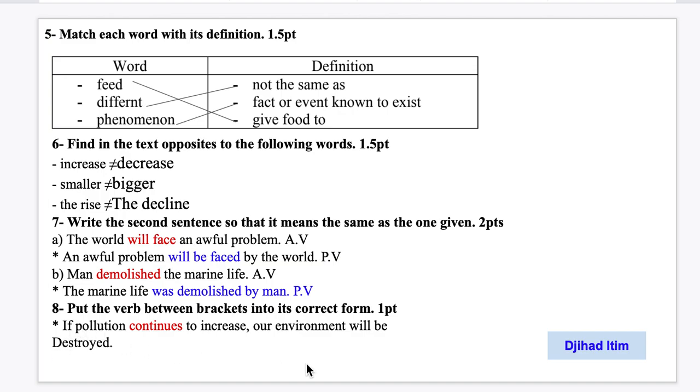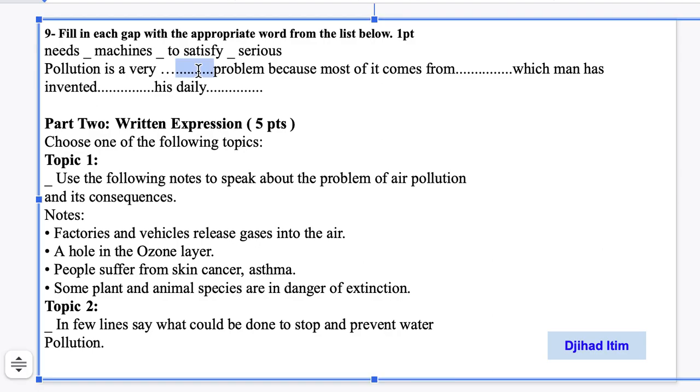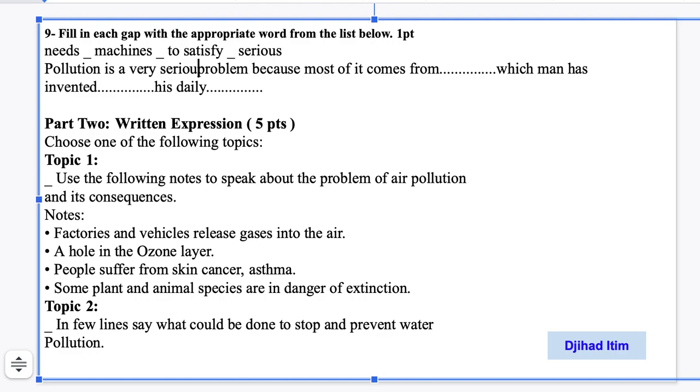Okay, well, we move to the next one. Next question, 9. Fill in each gap with the appropriate word from the list below. Okay, we have needs, machines, satisfy, and serious. Pollution is a very problem. What is it? Pollution. So pollution is a very what? Is a very serious problem. Okay, so this is a serious problem because most of it comes from what?